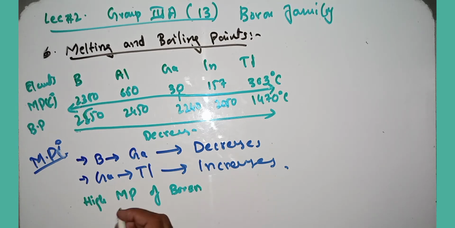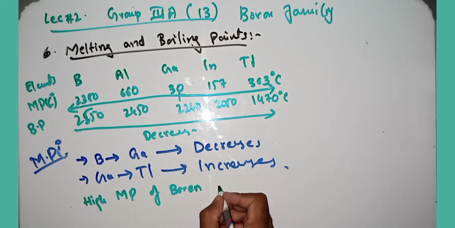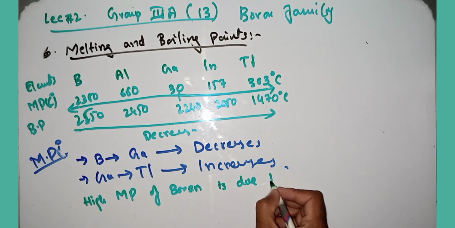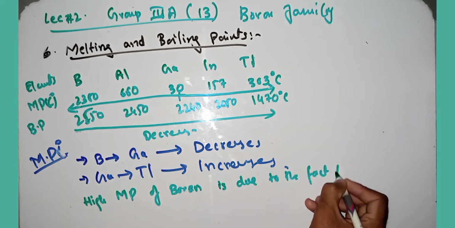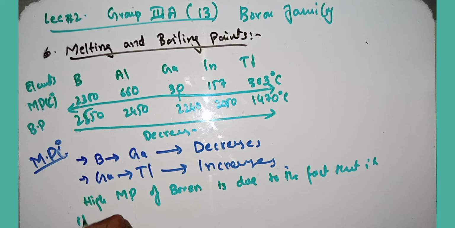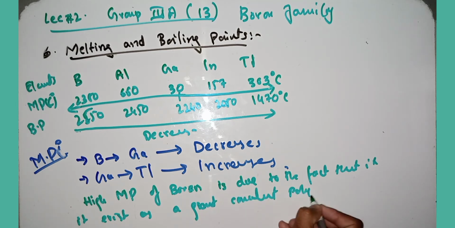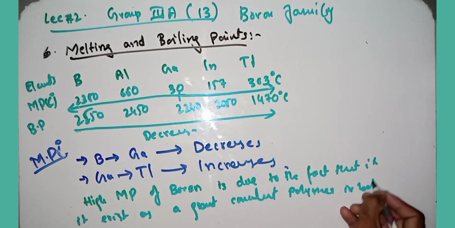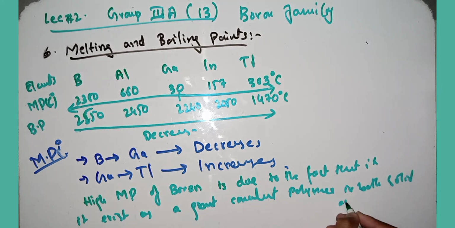Okay, I'm answering. The high melting point of boron is due to the fact that it exists as a giant covalent polymer in both solid and liquid state. It is the exact reason. That's why its melting point is very high.